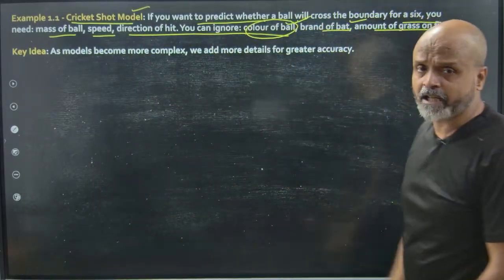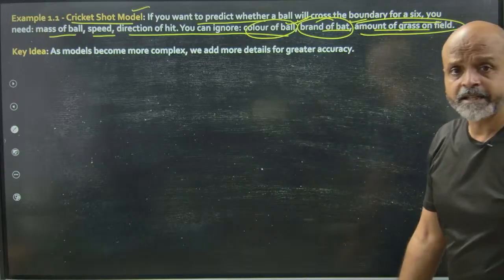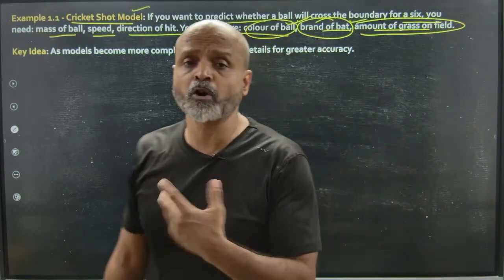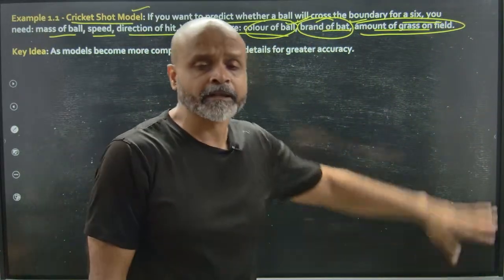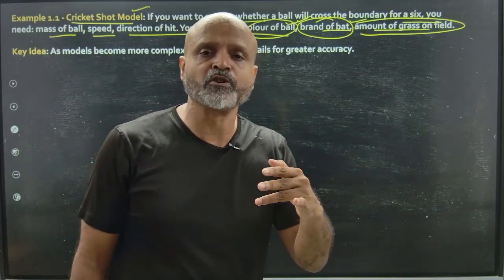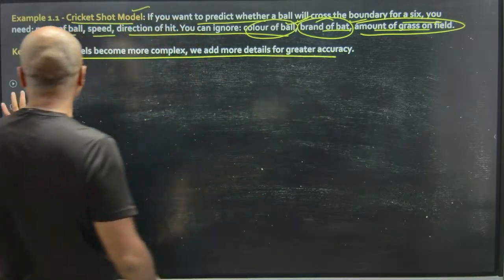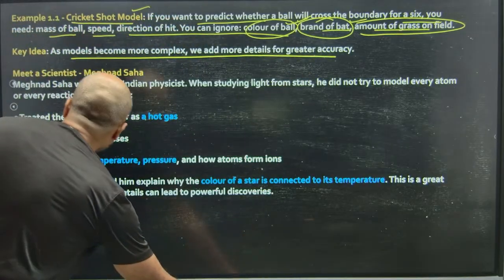I can ignore the color of the ball. I can ignore the brand of the bat. I can ignore the amount of grass that is on the field. Although these factors are also in a way important, we tend to ignore them in the context in which we are trying to study. As models become more complex, we add more details for greater accuracy.